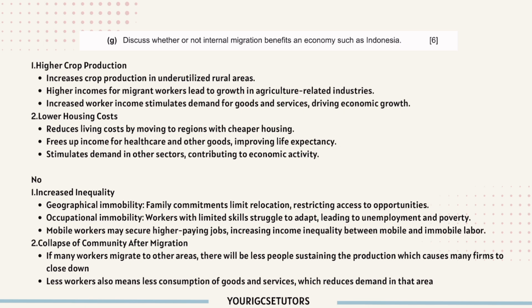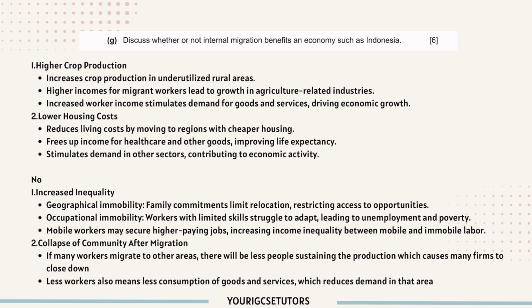So if you move from a higher housing cost, let's say in the US, New York, you move to Texas, it has obviously lower housing costs in Texas. So this frees up your income. You can spend the remaining income that you save from the housing costs on other expenses, or you can consume better goods and services such as healthcare to improve your life expectancy. So these are the benefits, right?